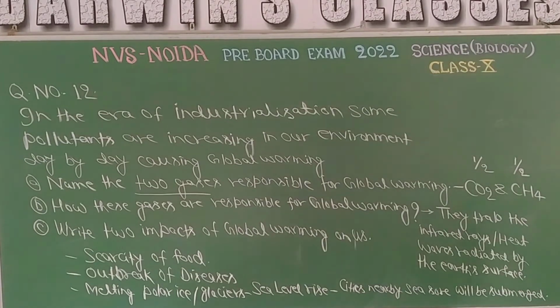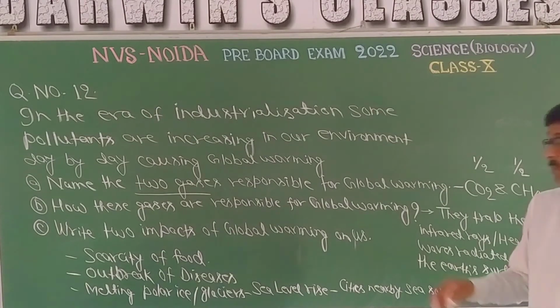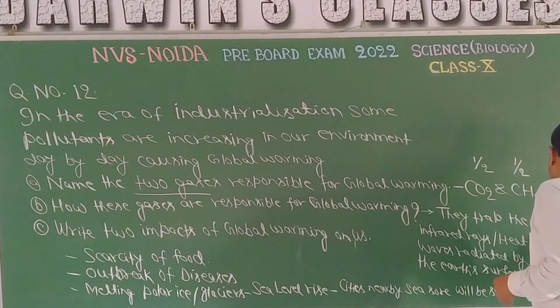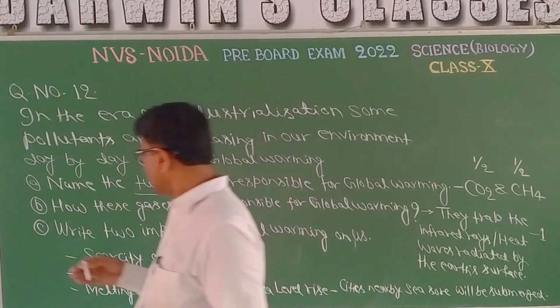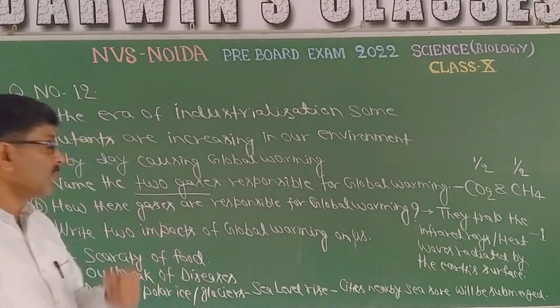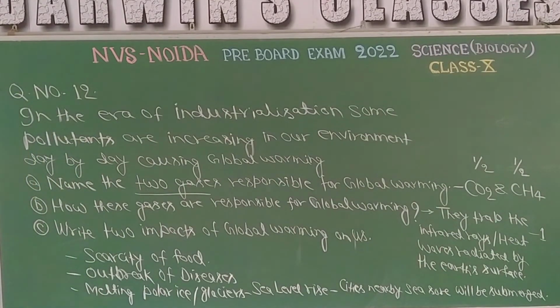The second part, the B, how these gases are responsible for global warming. They trap the infrared rays, the heat waves radiated by the earth's surface, for 1 mark. You will get 1 mark after writing down this portion of answer. And C part, the third one, write two impacts of global warming on us. What will happen if it continues? There will be global warming, temperature will rise. Then what will happen to us? How it will affect human being?